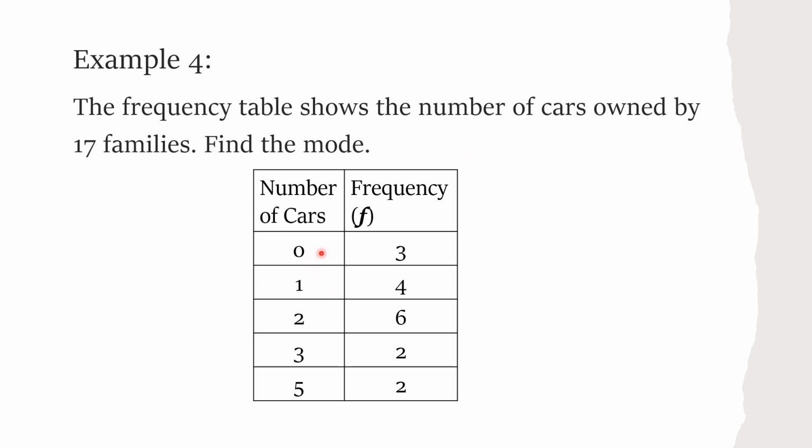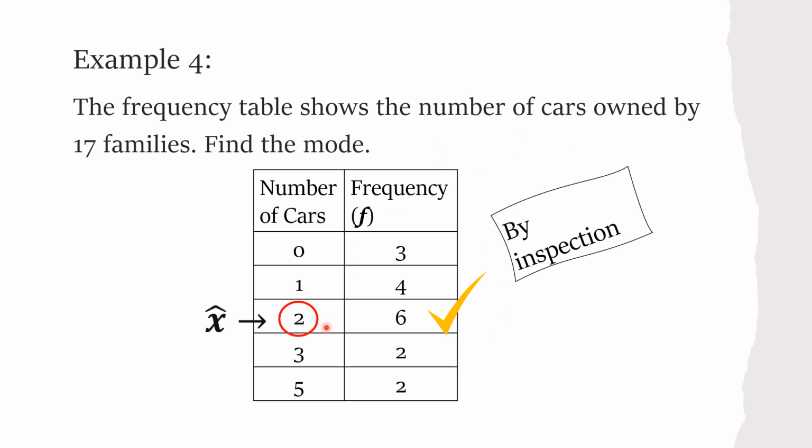So in 0 number of cars, there are 3 families. 1 car, there are 4 families. 2 cars, there are 6. 3, there are 2 families. And 5, there are 2. So by inspection, the highest frequency is 6. Therefore, the mode or the modal number of cars is 2.